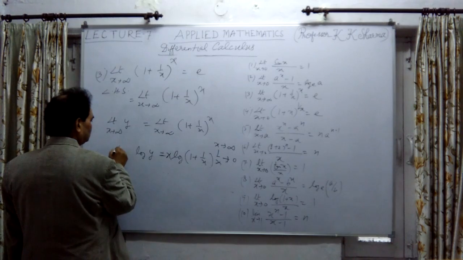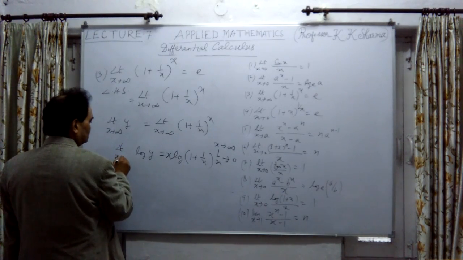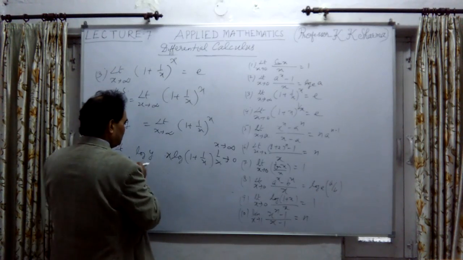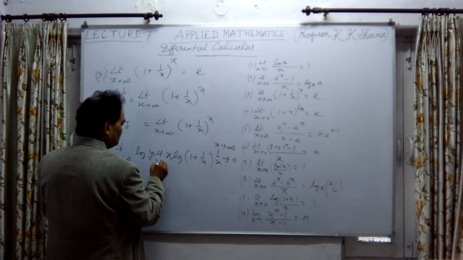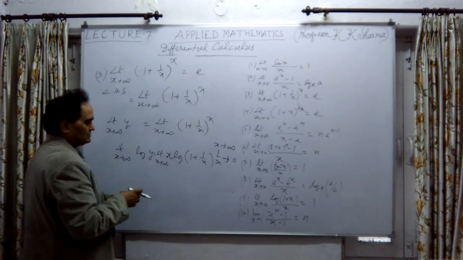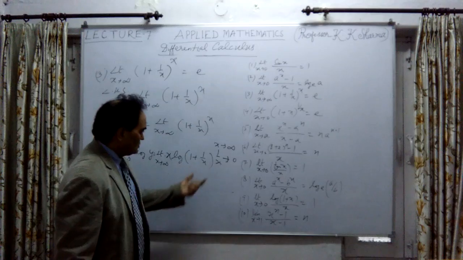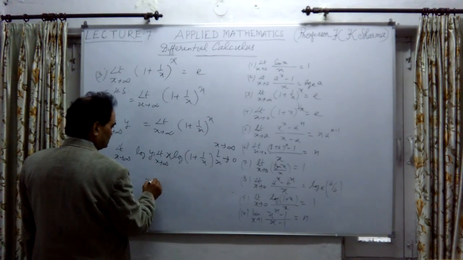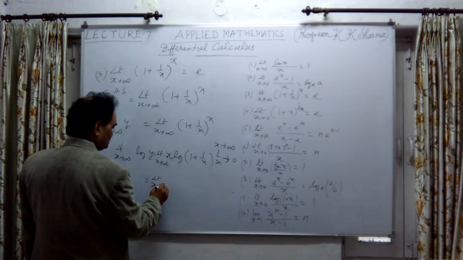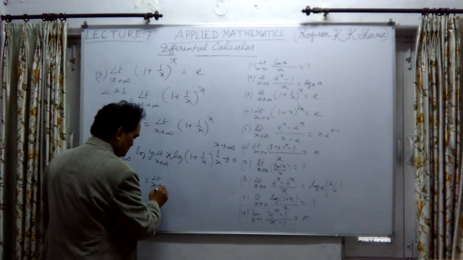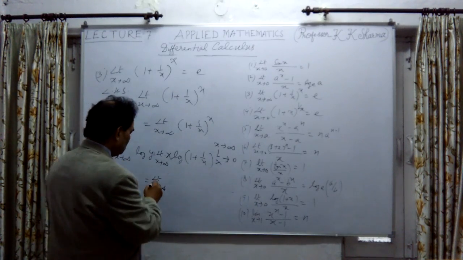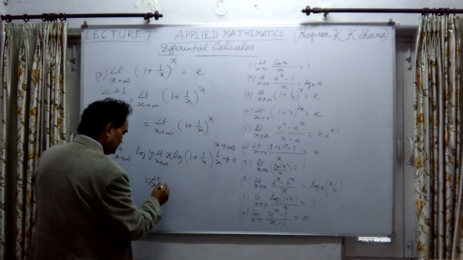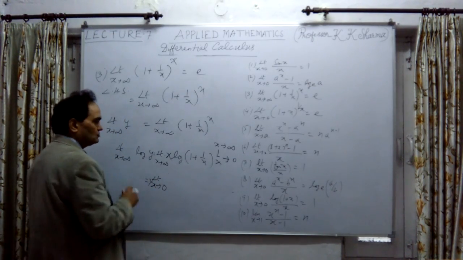So in the limiting position, limit x tends to infinity. Here also limit x tends to infinity. The same question I have explained in terms of log. So this is equal to limit x tends to infinity, or 1 upon x tends to 0. If I write 1 upon x tends to 0, the same thing is there.